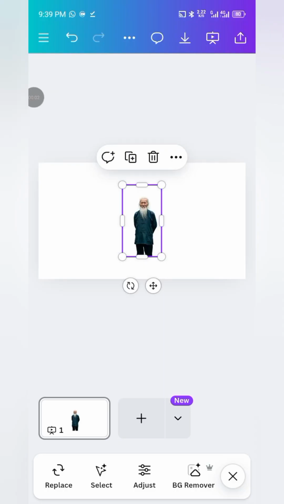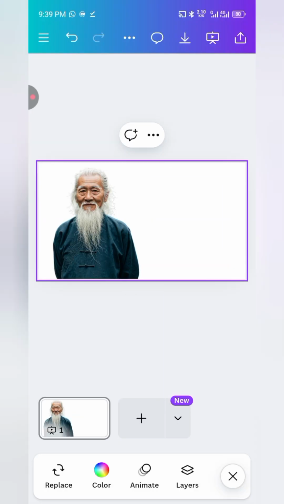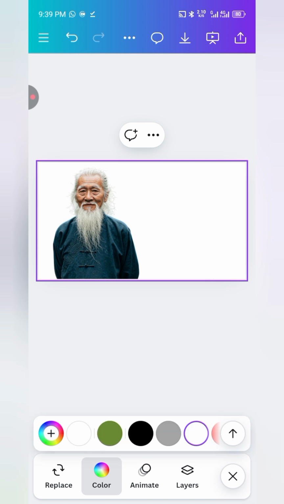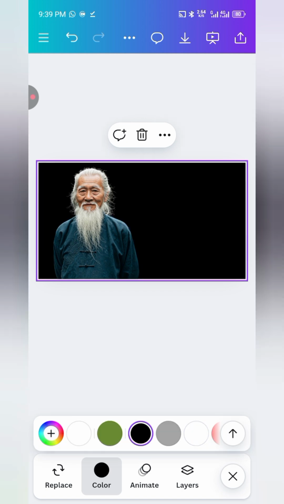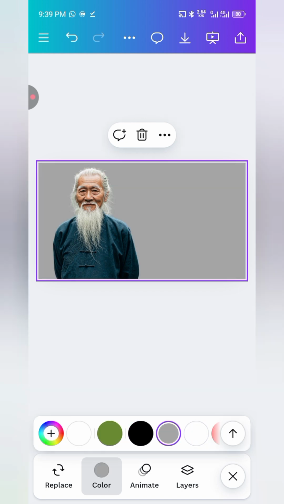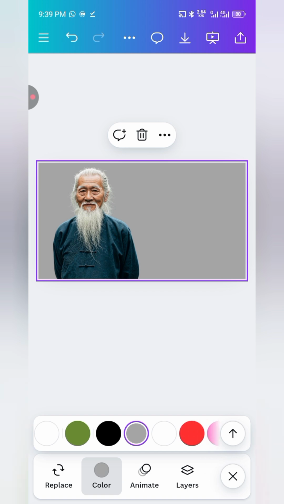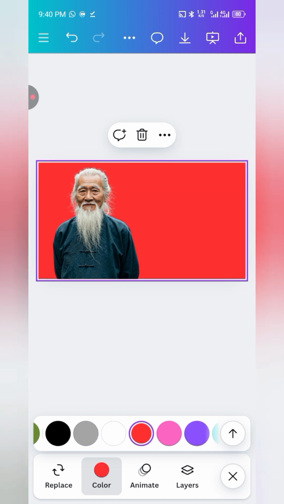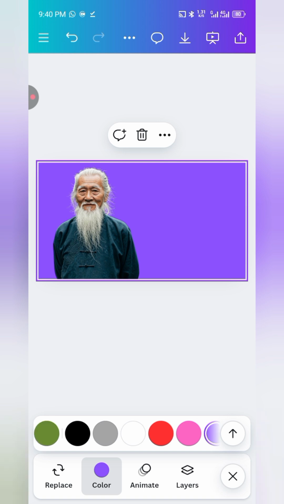So now I went to my Canva. Now you will see what I'm going to be doing on Canva. Here I want to edit it on Canva, and I put it on 16:9 because it's for YouTube. Then I want to change the background to black. I want to be using a black background here on Canva.